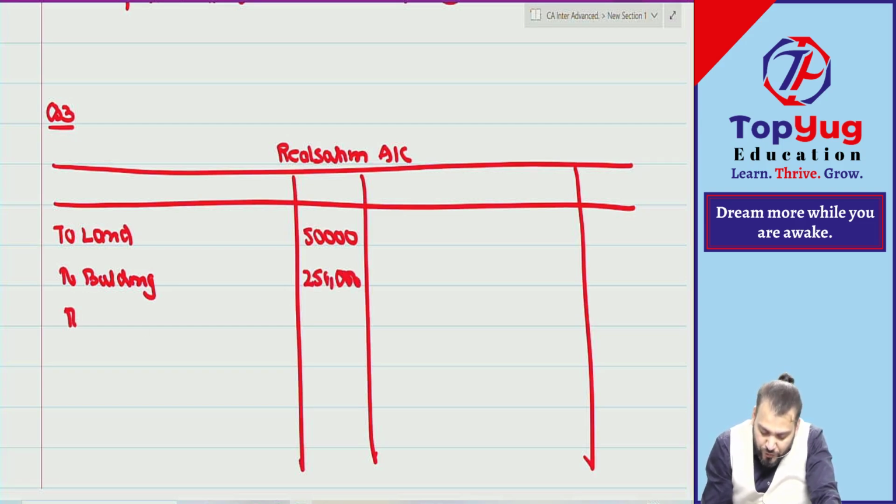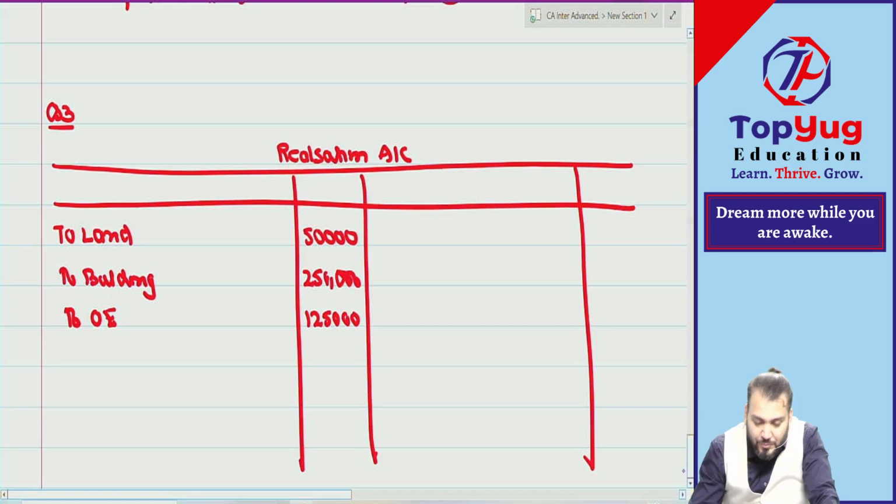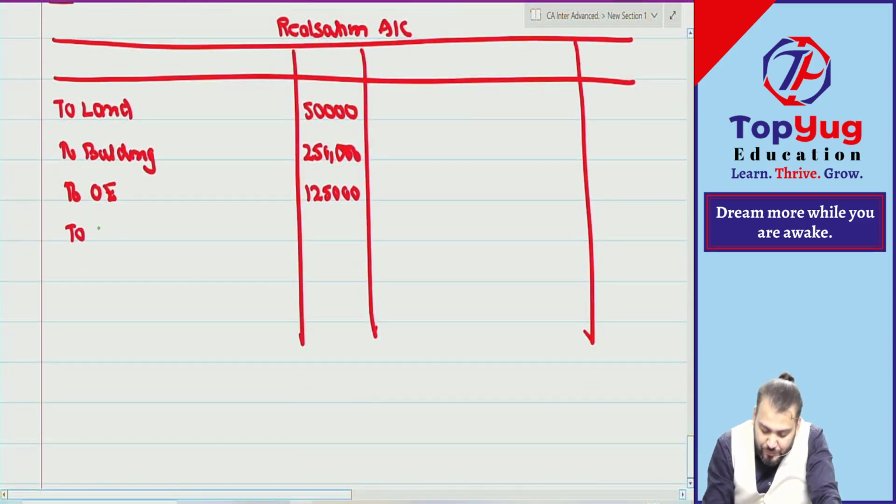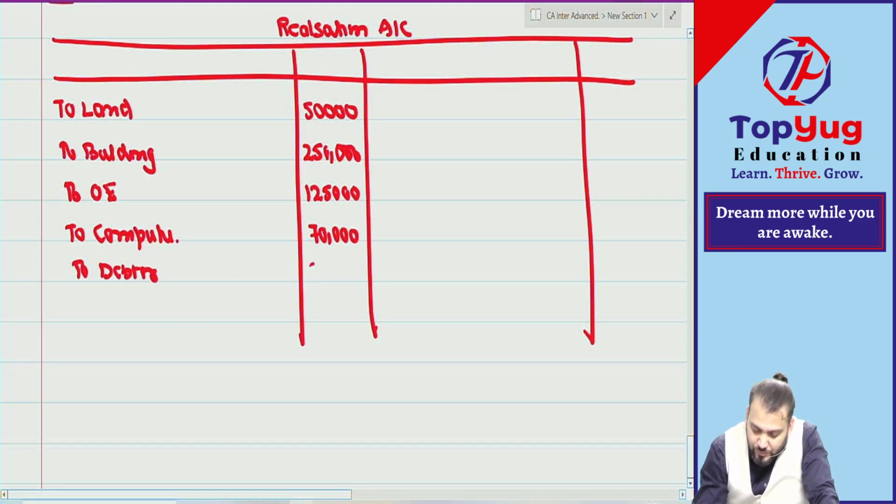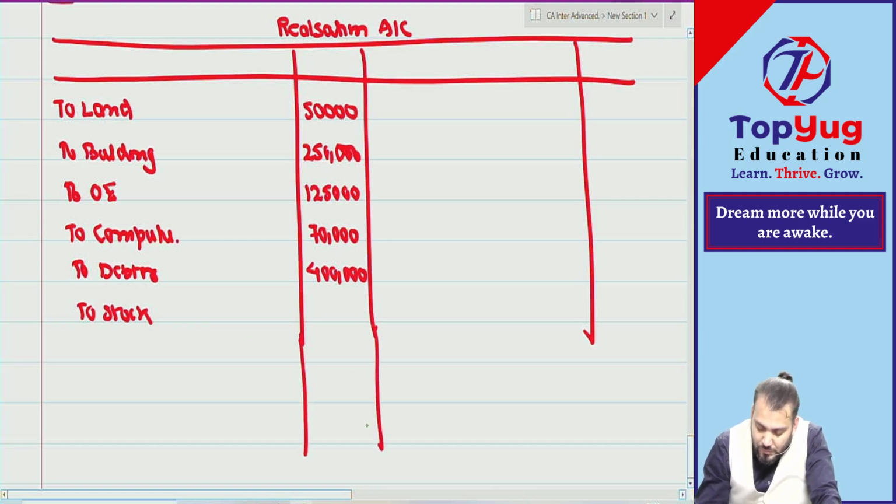Then what? To office equipment. How much? 1,25,000. To computer, how much? 70,000. To data, how much? 4 lakh. To stock, 3 lakh. Then to cash at bank. To cash at bank how much?